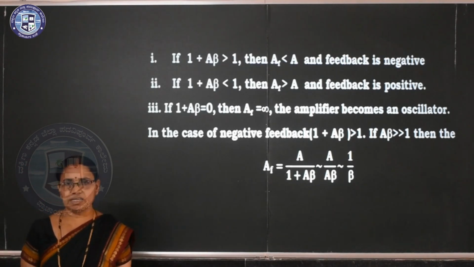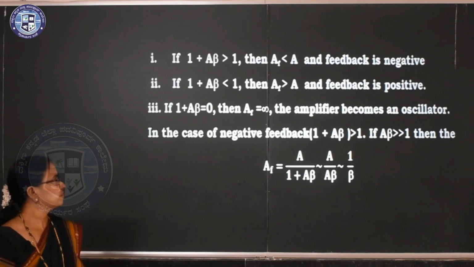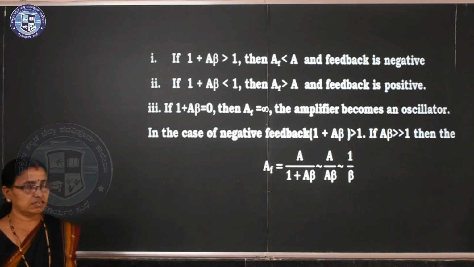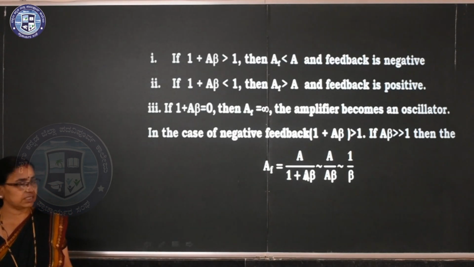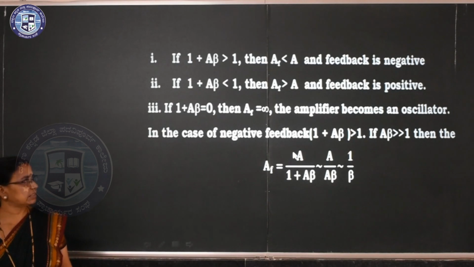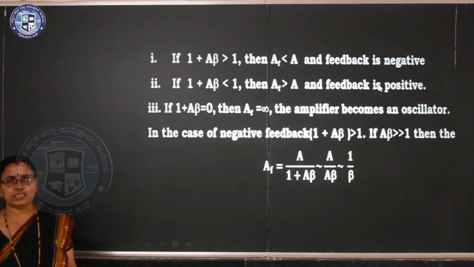If 1 plus A beta is greater than 1, in the negative feedback, then AF is less than A. You see the denominator here, AF is equal to A divided by 1 plus A beta. If the denominator has more value, then AF will be less. AF is less than A in the case of negative feedback. Clear? If 1 plus A beta is less than 1, this quantity is less and this quantity is more. So here AF is greater than A and the feedback is positive.